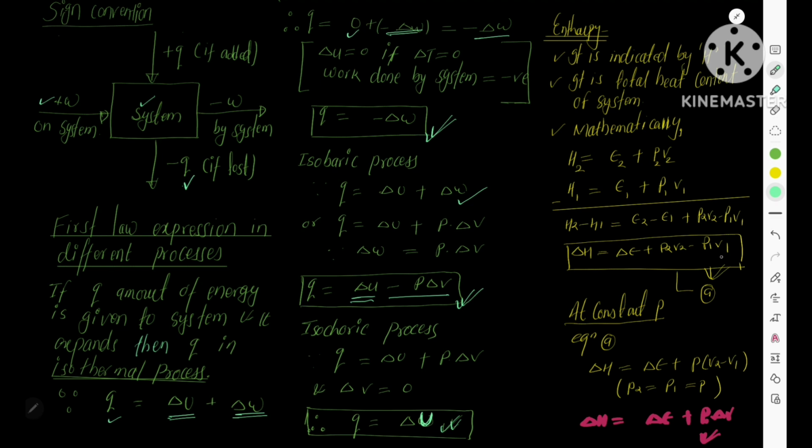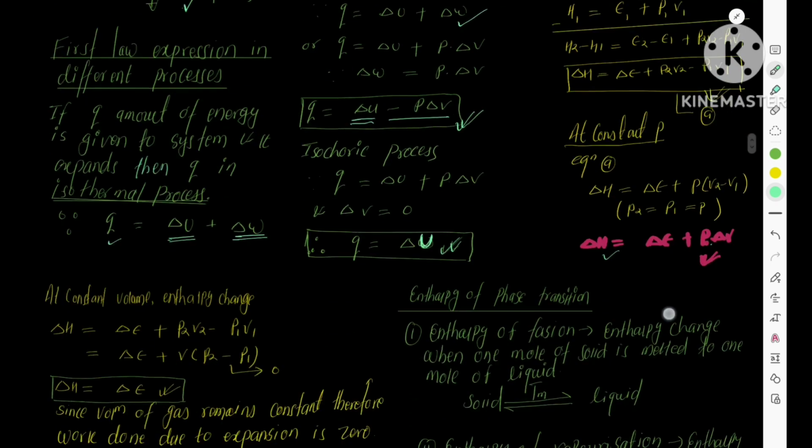When P2 equals P1, let P2 equal P1 equal P. Now in this expression you can take P as common, so P times V2 minus V1, and this V2 minus V1 you can write as the change in volume, delta V. This is the expression: change in enthalpy equals change in internal energy plus P times change in volume. This is the expression of enthalpy at constant pressure.